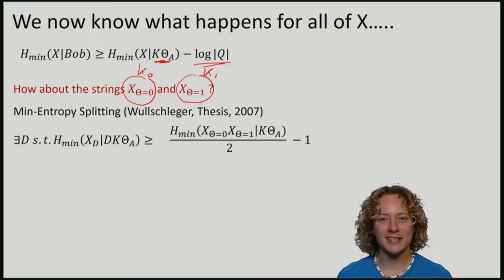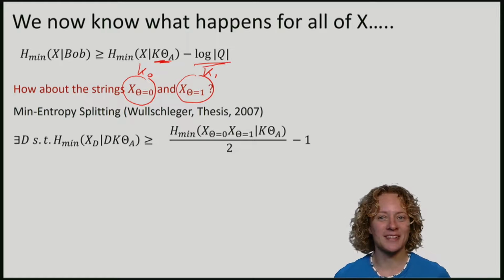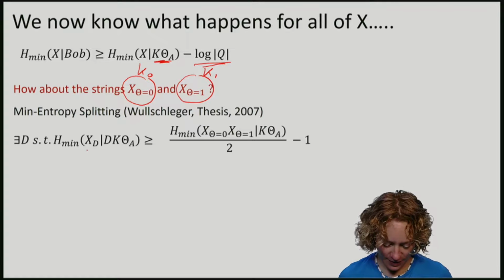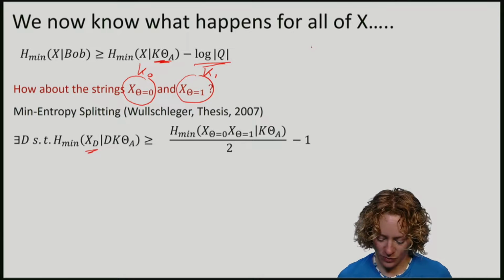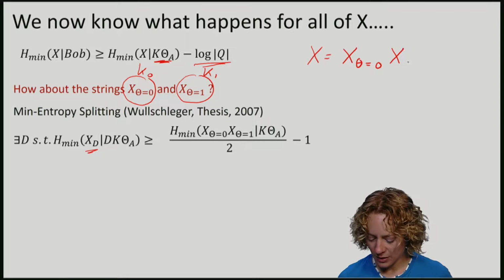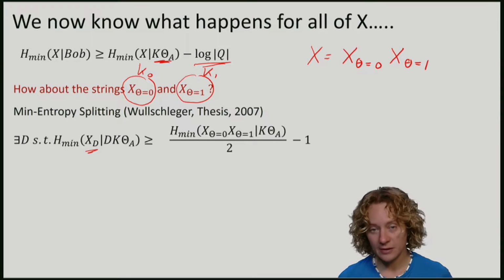The min entropy splitting theorem, which you can find in the lecture notes, says that there exists one string, XD. So my big X consists of two parts, namely all the pieces where I measured in the standard basis and all the bits where I measured in the Hadamard basis.